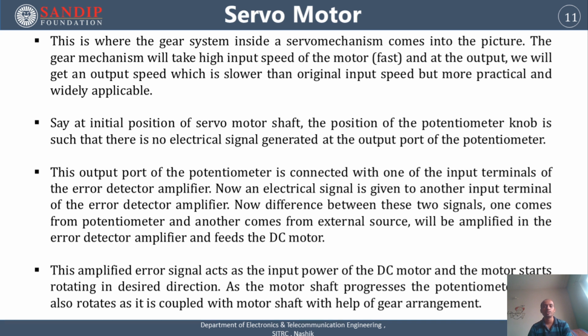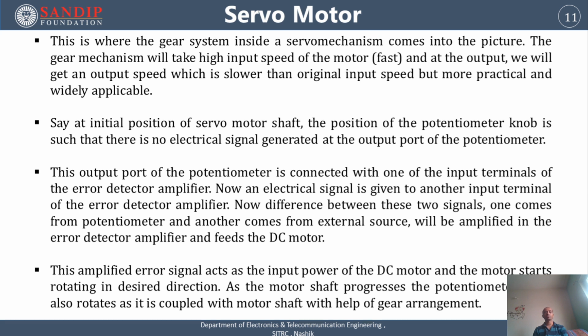The gear mechanism will take the high input speed of the motor, and at the output we will get a speed which is slower than the original input speed but more practical and widely accessible. Means the gear system takes the input from the DC motor, takes this high input speed, and at the output we get a slow speed. It converts the high speed rotation into a slow speed rotation, which is accepted by the potentiometer.